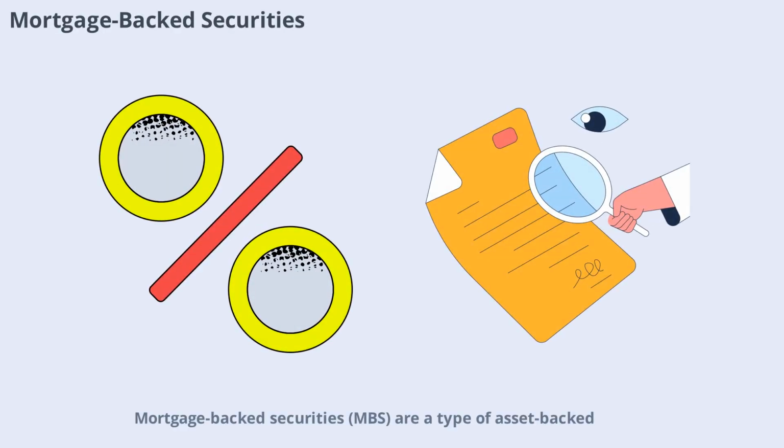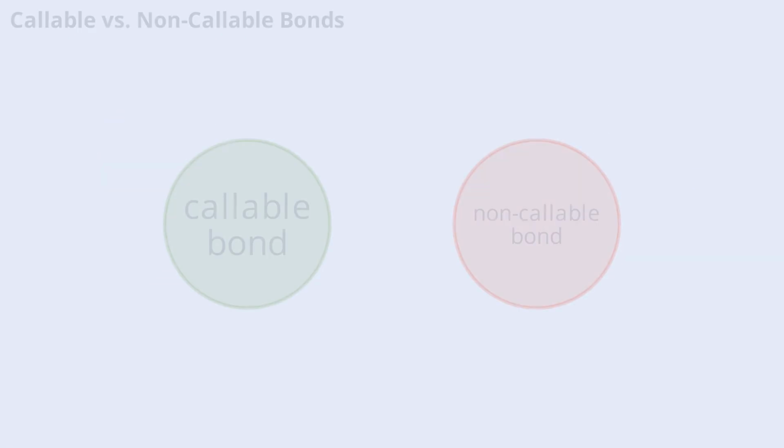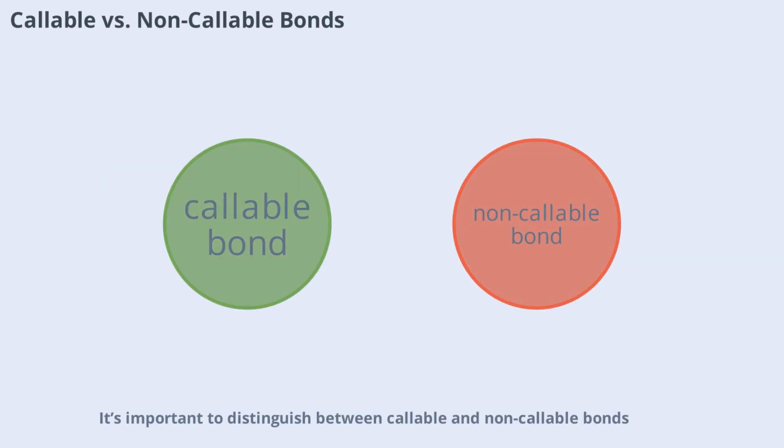Mortgage-backed securities, MBS, are a type of asset-backed bond where the underlying assets are home mortgages. Investors receive payments derived from the mortgage payments made by homeowners. MBS played a significant role in the 2008 financial crisis, so it's important to carefully assess the quality of the underlying mortgages before investing.